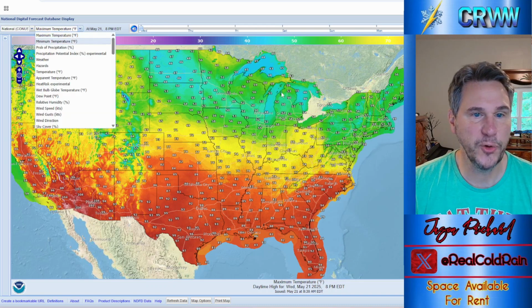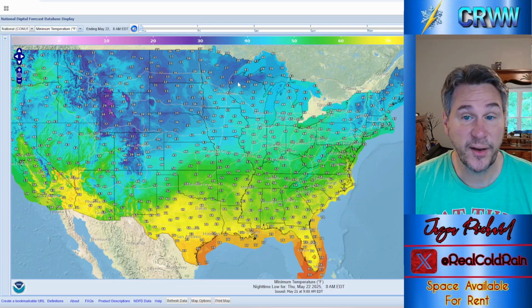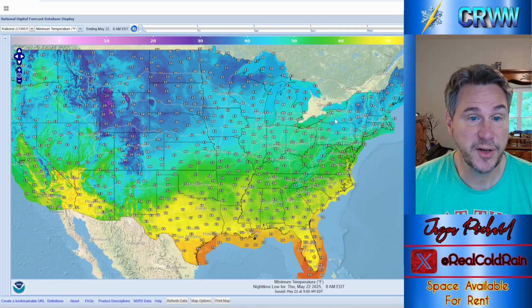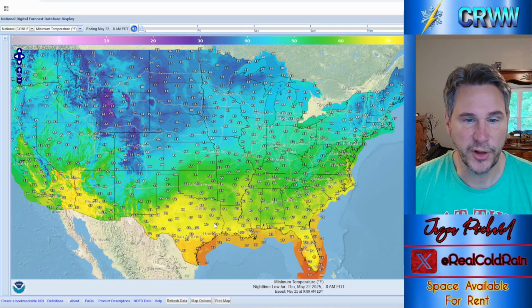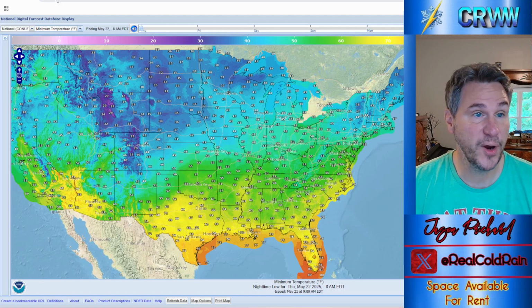Tonight, looking at our low temperatures, very chilly across the north in the 30s. A lot of this is below normal, of course. 30s and 40s across much of the north, 50s as you get on down here into the south and southeast, with 60s and 70s down along the Gulf Coast into Florida and into the southwest as well. So that's your temperature forecast for today.